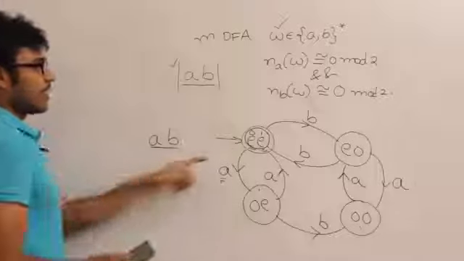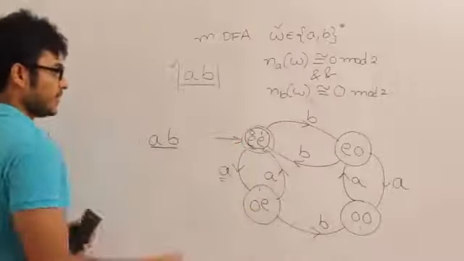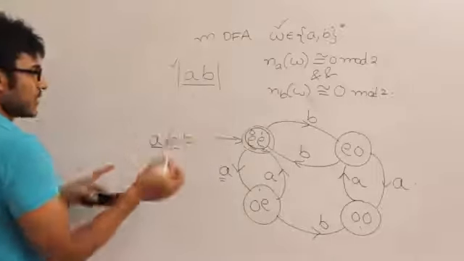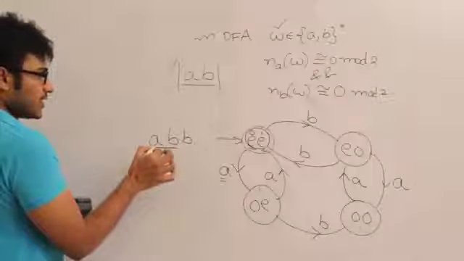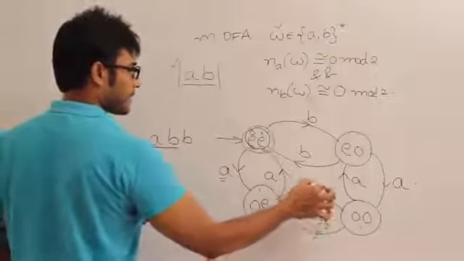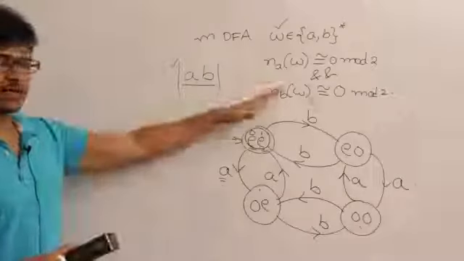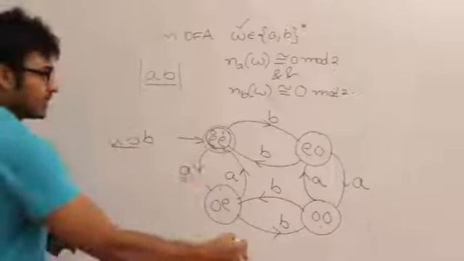Now again, how did I reach this one? By seeing BA, I reached this state. If I see one more B, it is nothing but odd number of A's and even number of B's. Understood? That is one method to construct the answer for this question. This is just one method.